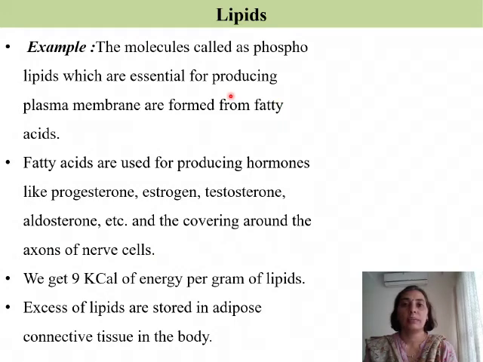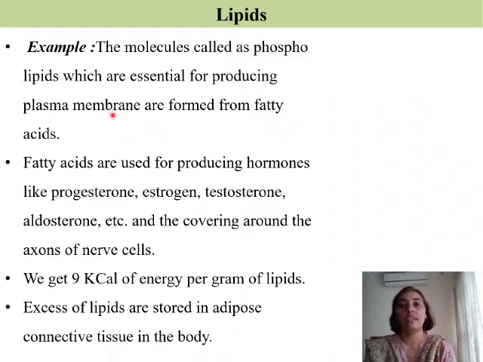Here are a few examples where lipids are used in our body. The first example, the molecules called phospholipids, which are essential for producing plasma membrane, are formed from fatty acids. So first we need to know what is plasma membrane. Plasma membrane is also called the cell membrane, and this membrane is found in all the cells. And what is the function of the plasma membrane? It separates the interior of the cell from the external or outside environment.